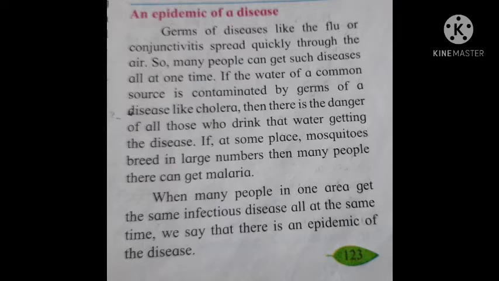If at some place mosquitoes breed in large numbers, then many people there can get malaria. When many people in one area get the same infectious disease all at the same time, we say that there is an epidemic disease. Understood, students?